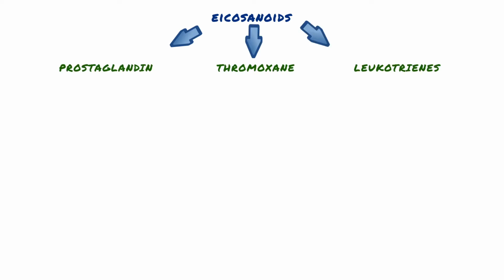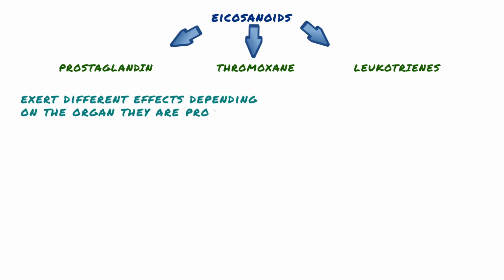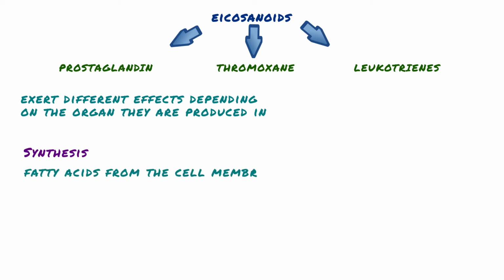Eicosanoids are a group of hormones belonging to the local hormones, which are sometimes called tissue hormones. Arachidonic acid gives rise to three major classes of eicosanoids: prostaglandins, thromboxanes, and leukotrienes. However, although eicosanoids constitute a large number of similar hormones, they can exert different effects depending on the organ they are produced in. Eicosanoid synthesis begins with fatty acids from the cell membrane.